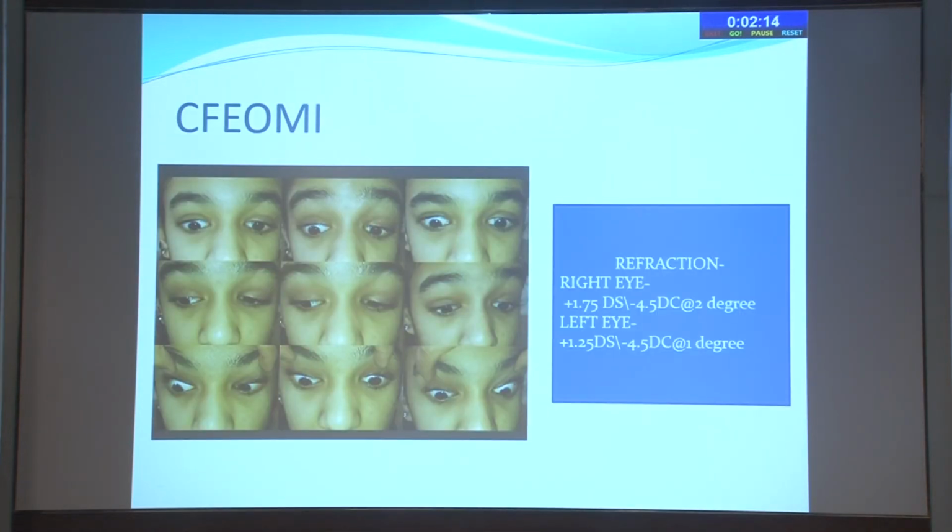Like this girl, you can see she is able to move her eyes. There is a limitation of vertical gaze, but horizontally she can move both eyes, but the left eye is moving less as compared to the right. It looks like a left gaze palsy in this situation. Eyes are not moving leftwards, and on the right side they are moving. So this is one presentation with an exo deviation, and you can see a lot of high astigmatism here of about minus 4.5.